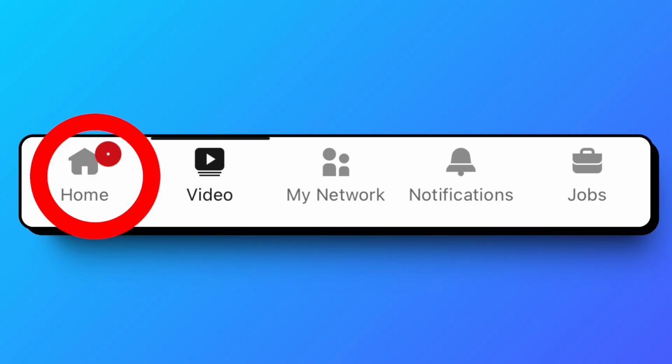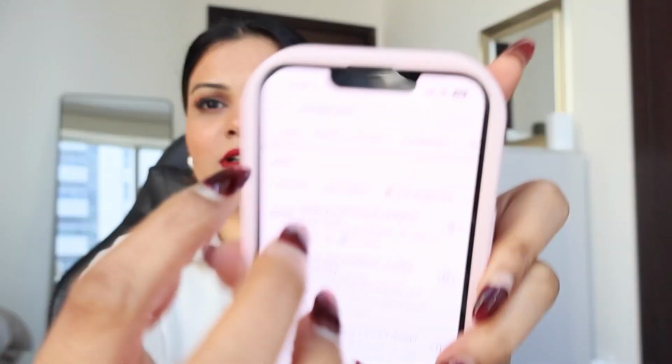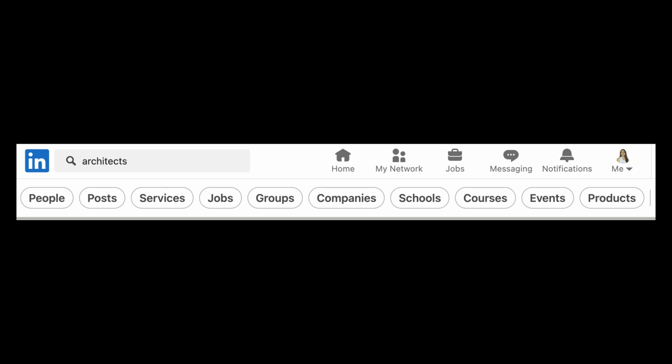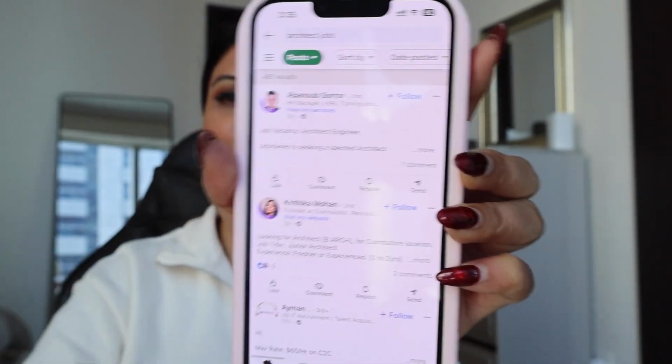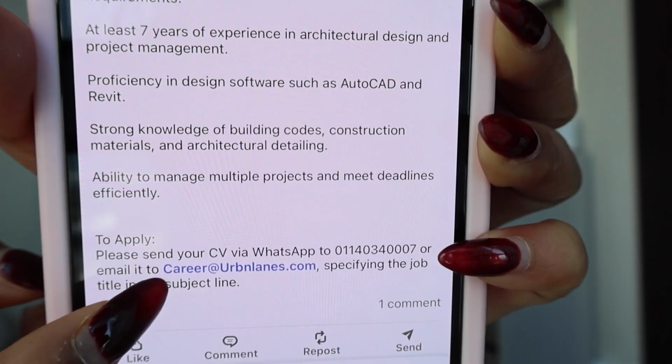I'll just open LinkedIn and show you. You have to go to your homepage and look for a search tab. When you write "architect's job" and search it, you will find multiple tabs at the topmost part. These are jobs, posts, people, companies. You have to go to posts and you will find all the posts related to that particular keyword. You see that they have mentioned an email. That is how I found that particular job post. I found the email and through that I applied.